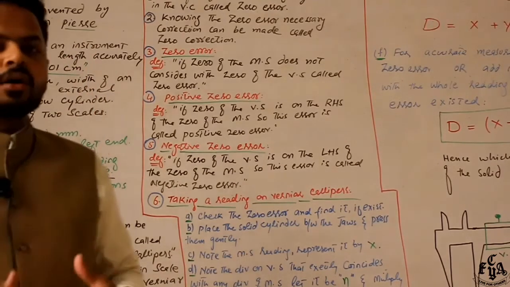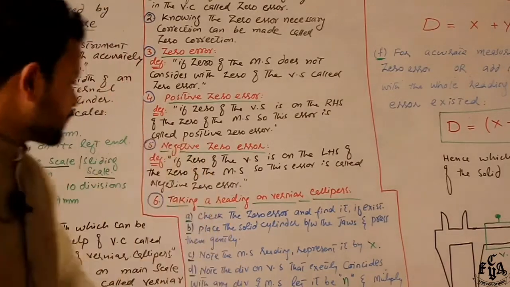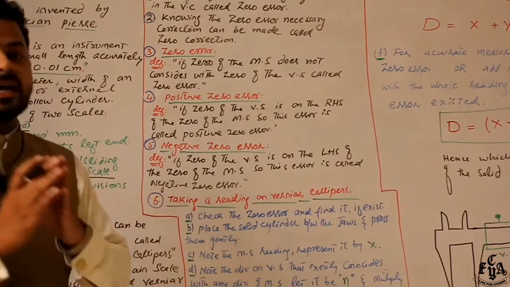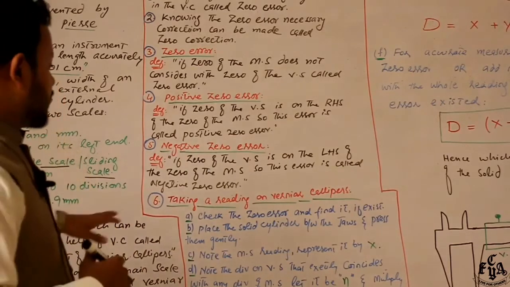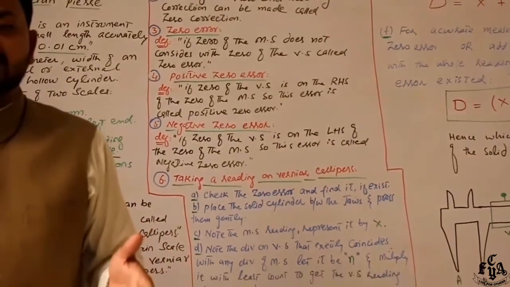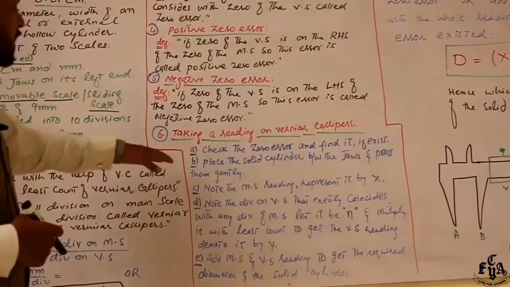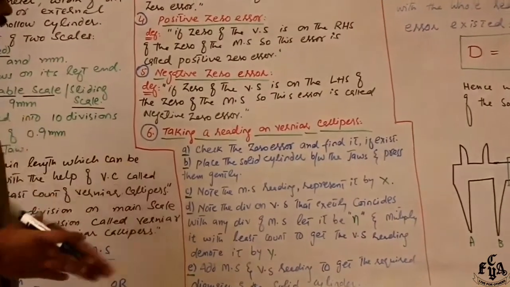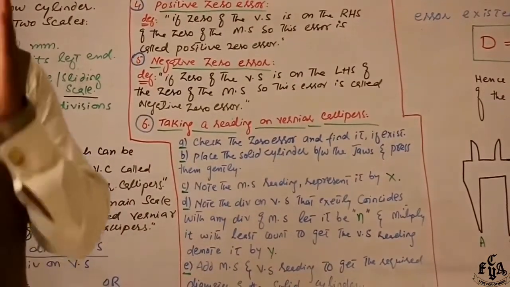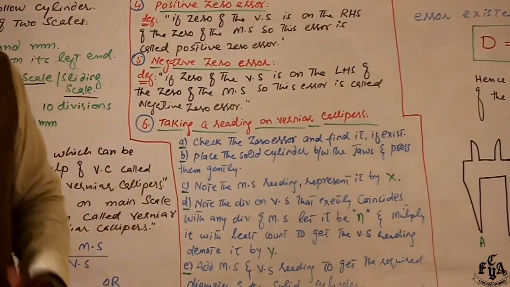Now the question is how to take a reading with vernier calipers. First of all, you need to check the zero error and fix it if any. Second, place the solid cylinder between the two jaws and press it very gently. Then note the main scale reading, and represent it by capital X.